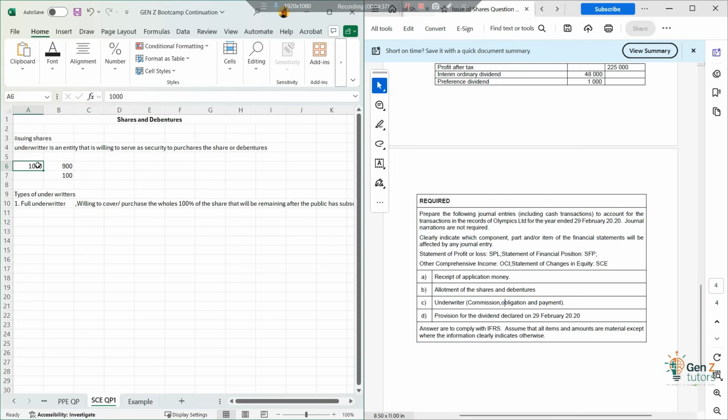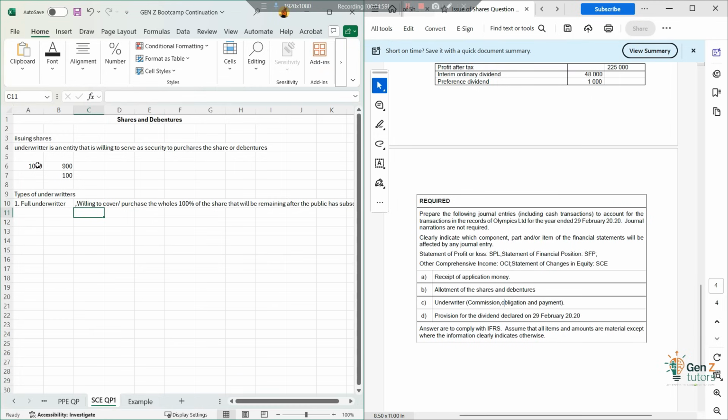But we also have to remember that the underwriter will say, I'm willing to cover all of this, but it will come at a cost. So we have to pay a certain fee to the underwriters, which is their commission, and that commission can be a certain percentage, for example 2%.